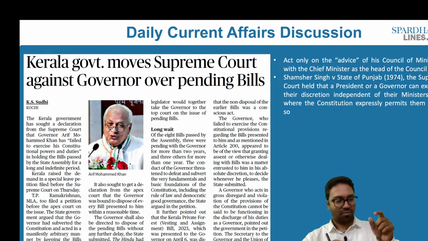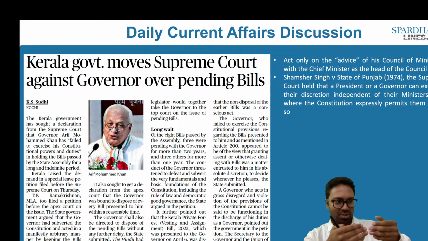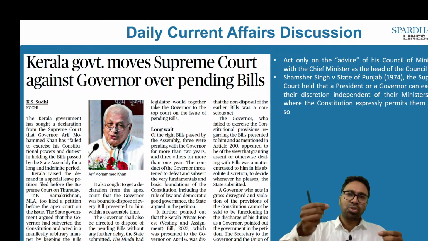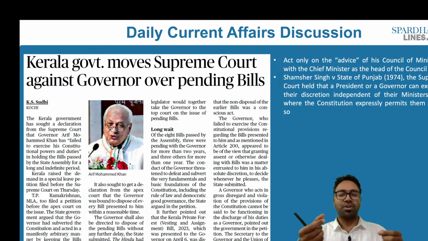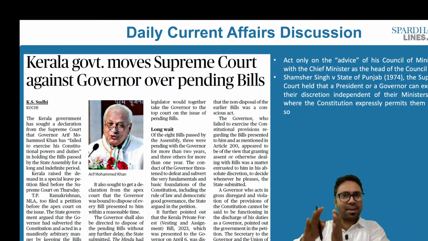We have the government of the day. We have the legislature. What is its business? The legislature will basically make the laws. If there is a bill proposed by the Council of Ministers, the Council of Ministers will ultimately make this bill and give it to the governor. So what should the governor do? The governor should basically give assent to the bill. Only then will it become an act.